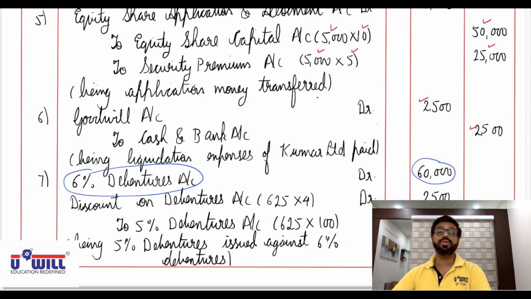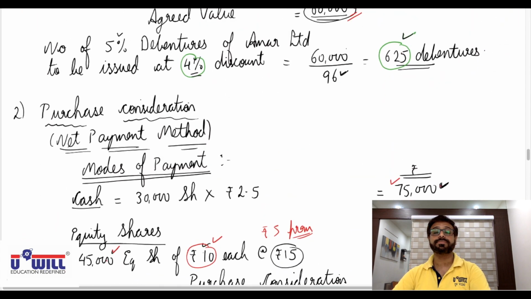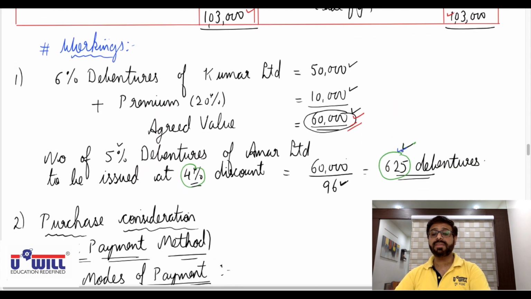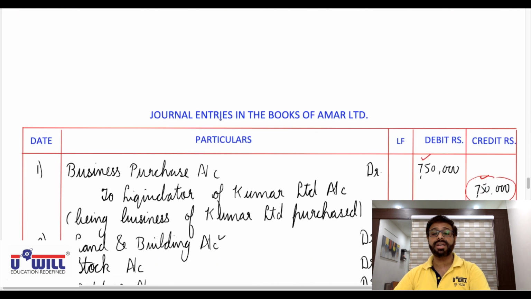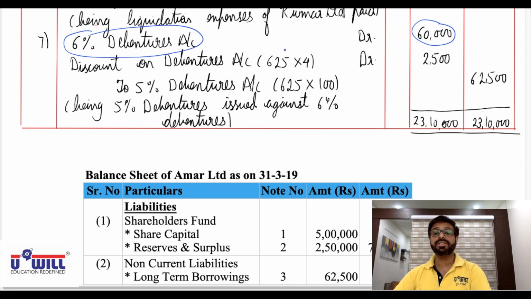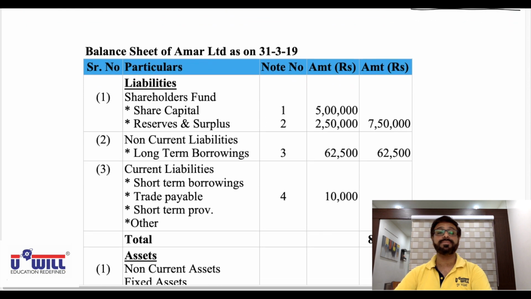Now in the new company all of you can see here 625 debentures are issued. So discount 4 rupees will be how much on that to be debited. Discount on debentures you will debit with 625 into 4, 2500. And new company is giving to 5% debentures with face value 625 into 100, 62,500. Being 5% debentures issued against 6% debentures. And then you do the total of journal, it must come to 23,10,000.